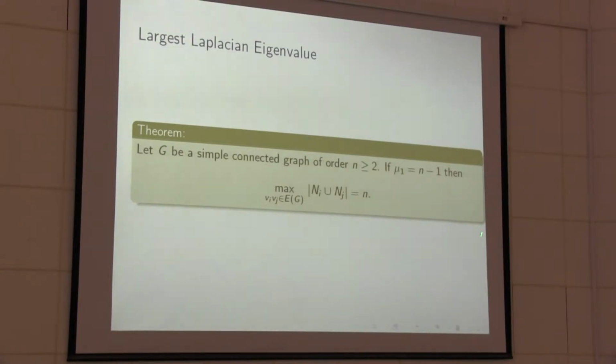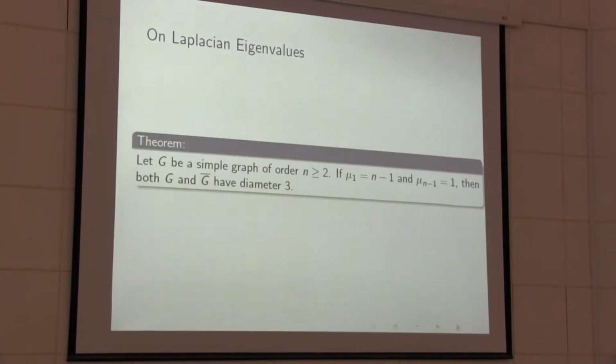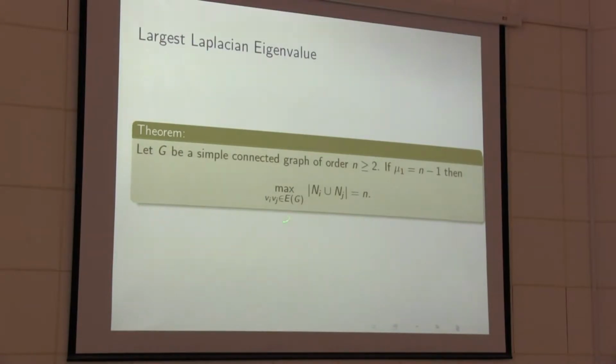So it must be equal to n. And also you can see from this result that the graph diameter is at most 3. More than 3 is not possible because this is equal to n. So from that we can say the graph diameter is at most 3.